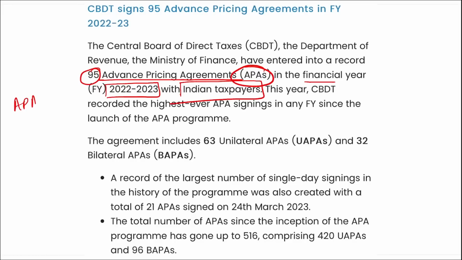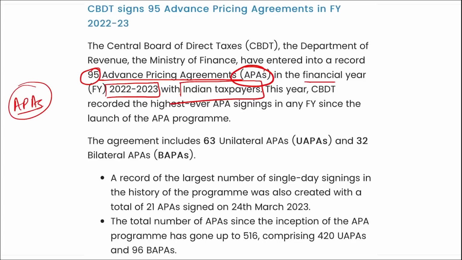These APAs, this is an agreement that determines the transfer pricing methodology between a taxpayer and a tax authority for pricing the taxpayer's international transactions for future years. Also, this ensures that the transactions of an international taxpayer have a certain certainty with respect to the tax outcome.